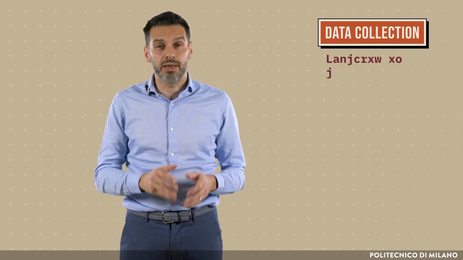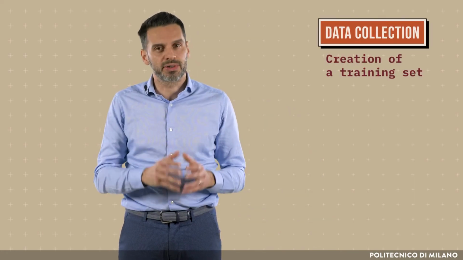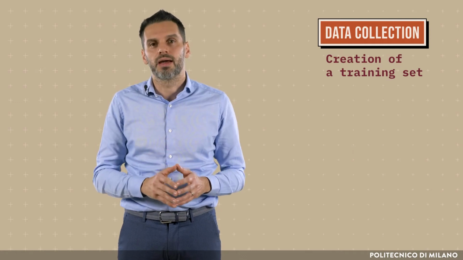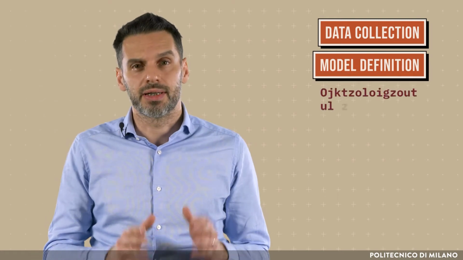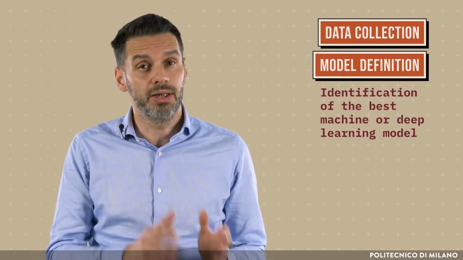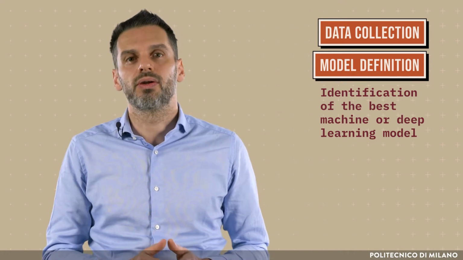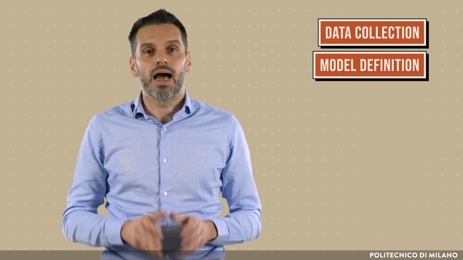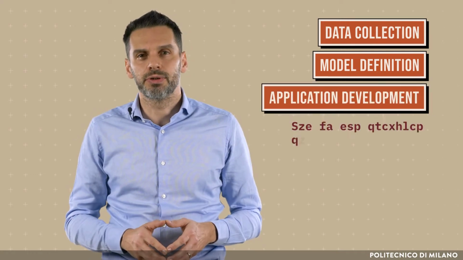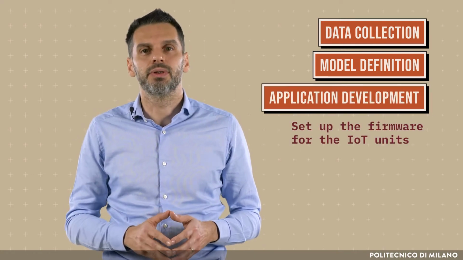Designing an AI application for IoT relies on a development lifecycle that is based on 7 different steps. The data collection phase, aiming at creating a training set representing the specific application problem that needs to be addressed. The model definition phase aims at identifying the best machine or deep learning model for the considered application trained on the collected dataset.